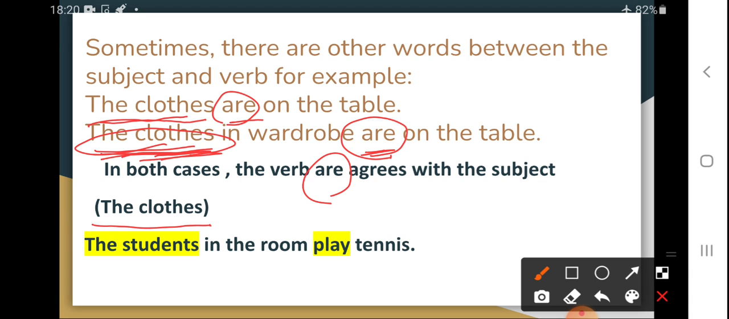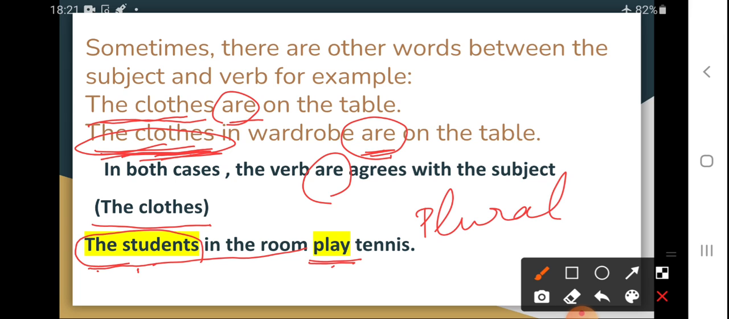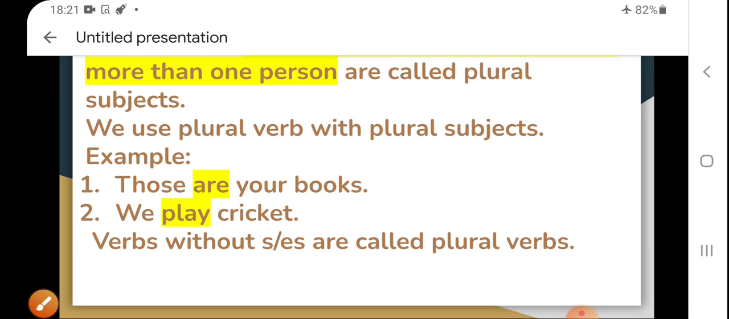Now in the same pattern, I have given another example. The students in the room play tennis. The students in the room. This is the phrasal subject and the main subject is the students. The verb should agree with the main subject. Students is plural. We have added play. Okay. And the verbs without s and es are called the plural verbs. जिन verbs में s और es add होता है they are singular verbs and जिसमें नहीं होता है they are called the plural verbs. Okay.